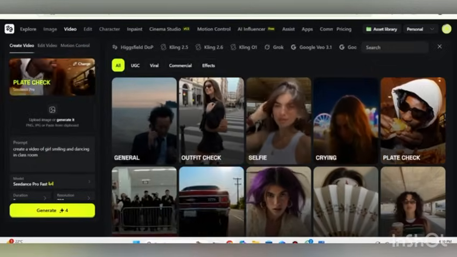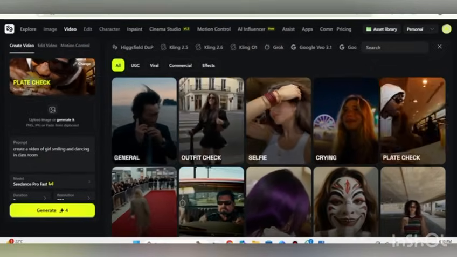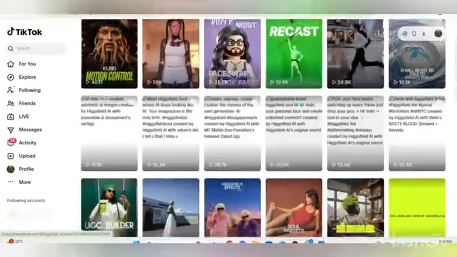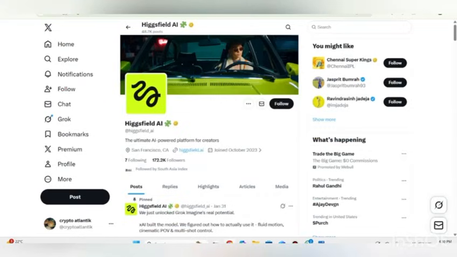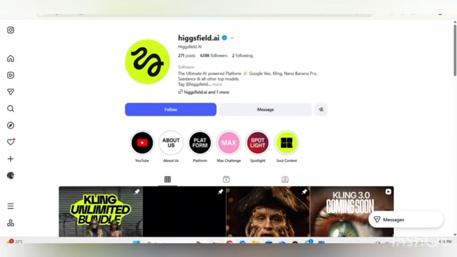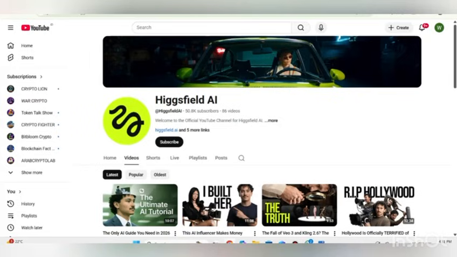And now let's talk about the social media community. Higgsfield has a wide range of social media communities. You can check out Higgsfield on TikTok. It's also available on LinkedIn, and here you can see that it's also available on X. So you can join these social media communities. They maintain an active presence across different platforms. These platforms regularly feature creator experiments, feature highlights, workflow breakdowns, and updates. The community atmosphere encourages sharing, experimentation, and collaborative learning among creators at every level.